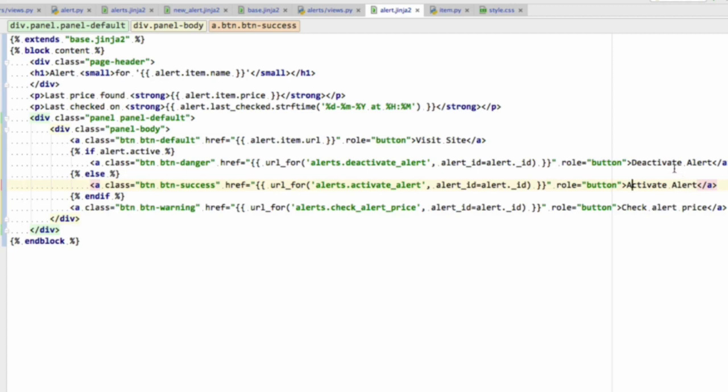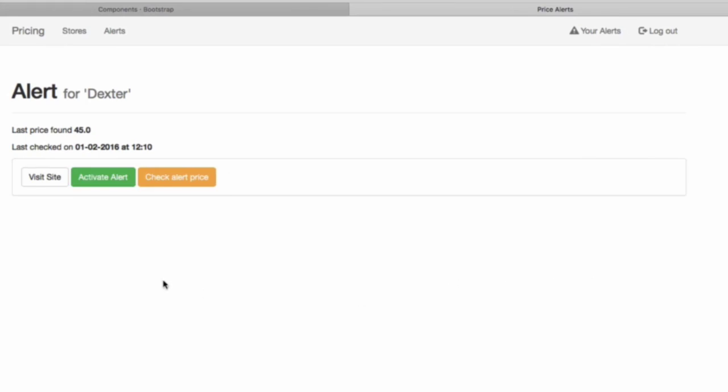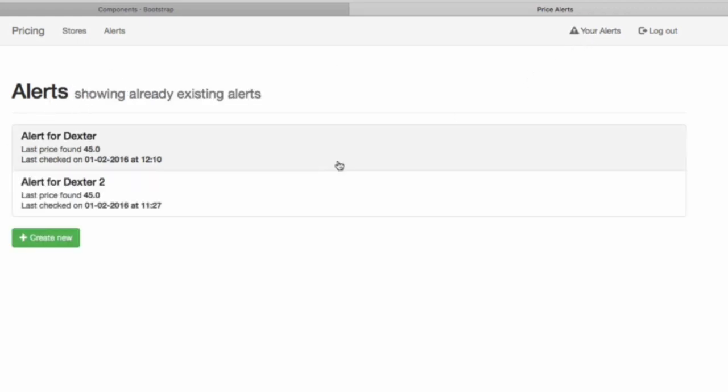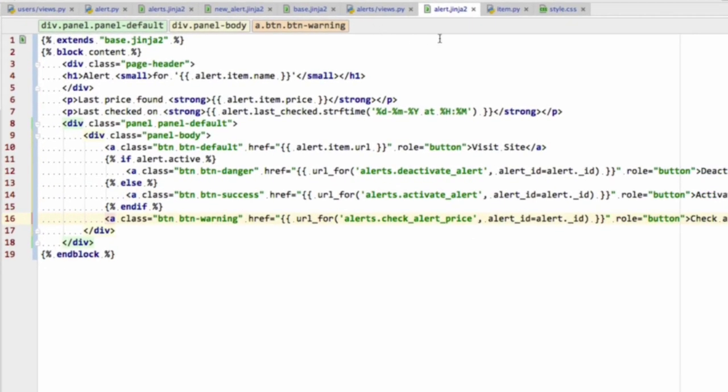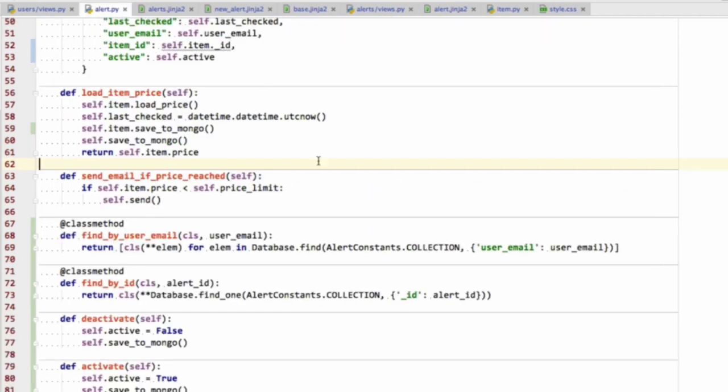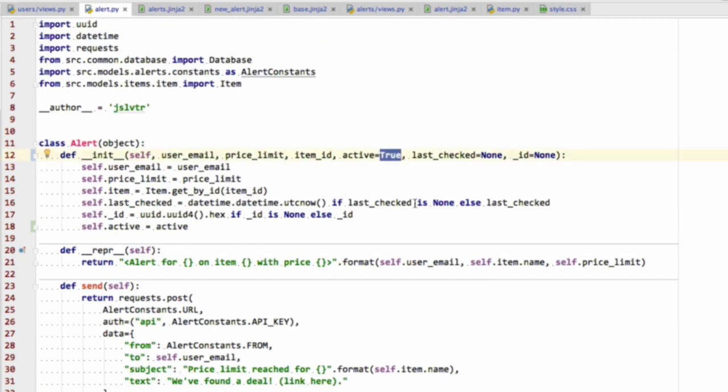So we're going quite quickly now these days. I'm going to refresh this, and notice how this is an inactive alert. We're going to activate it now, go back into it, and now it says deactivate. We're going to do that, go back into it, and now it says activate. Fantastic. So this is working, and notice that if we go to our alerts and click on this one, it's still going to show us deactivate, and when we click that, it's going to show us activate and all that. That is because the default value for the active property is true. So even when the alert has never been activated or deactivated, it's still showing as active, which is what we wanted.